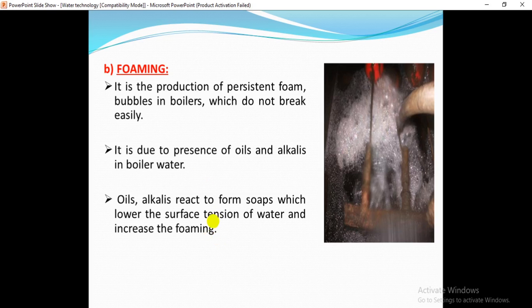And what is meant by foaming? It is the production of persistent foam.